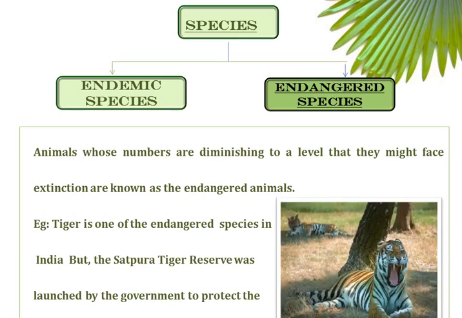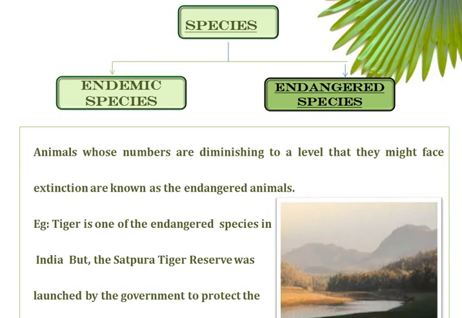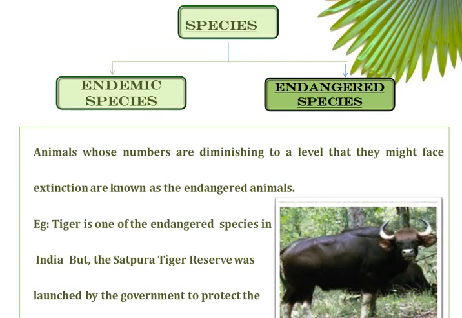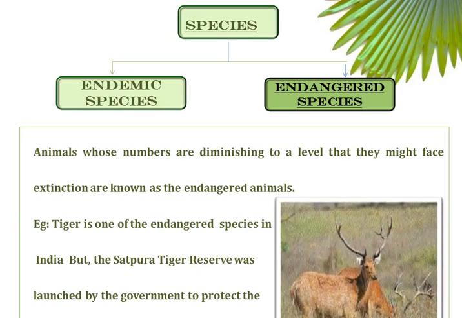Now, one example is tigers. Tigers are slowly disappearing from our forests, but the Satpura Tiger Reserve was launched by the government to protect the tigers of the country, and in that tiger reserve we can see an increase in the population of tigers, and we can also find wild buffaloes as well as Barasingha there.